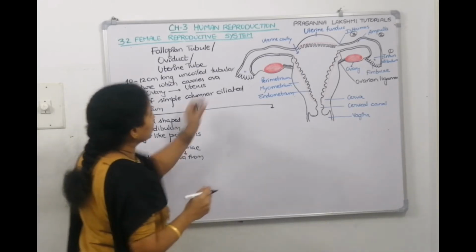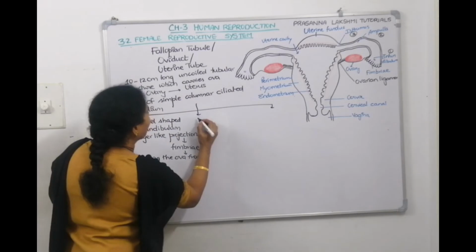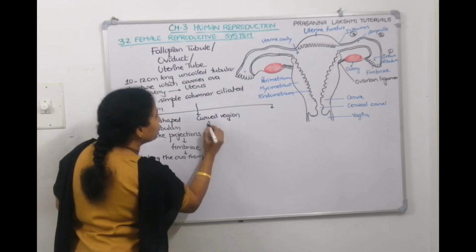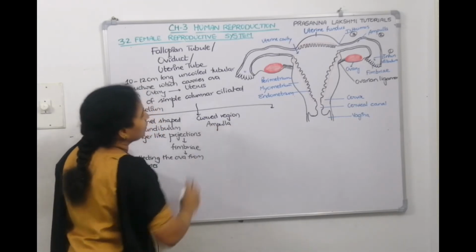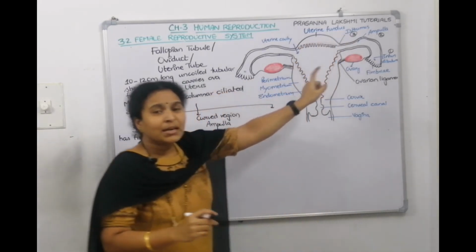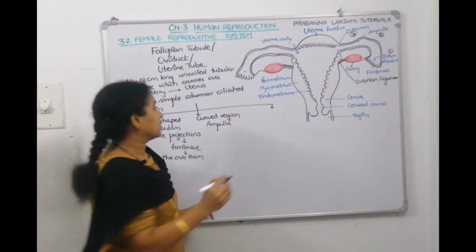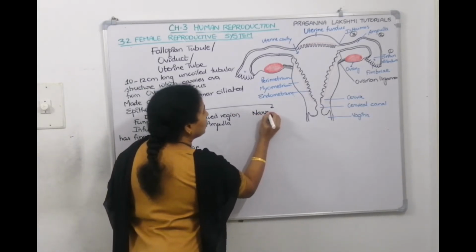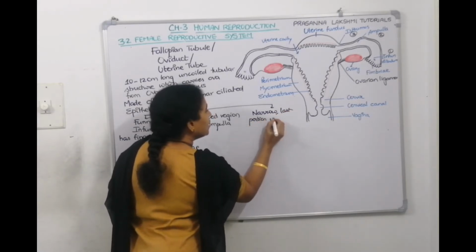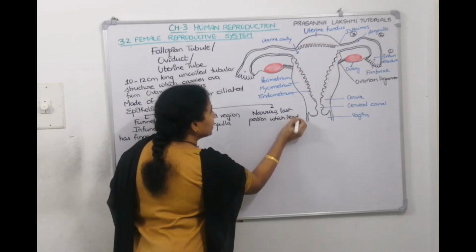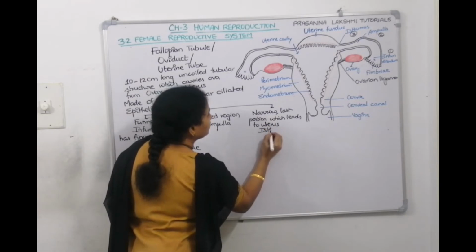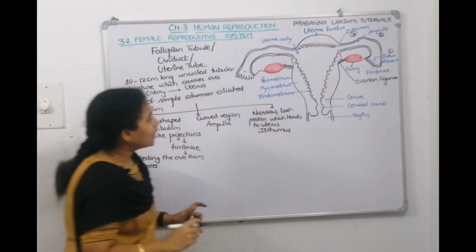Now what is the next portion? The curved portion is called ampulla. What is that curved region of the fallopian tube called? Ampulla. Right? And then a narrow region. This is the narrow region, the distal end which opens into the uterus, and it is called isthmus. The narrow last portion which leads to the uterus is called isthmus.